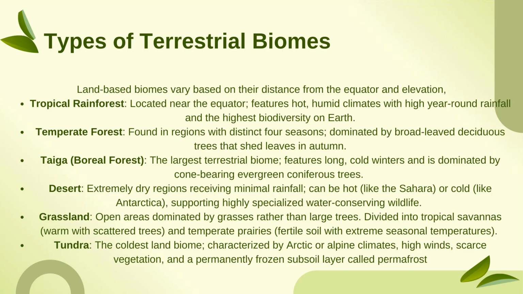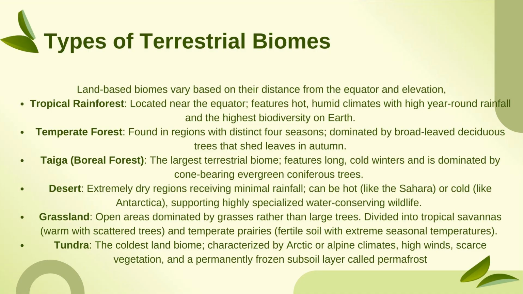Next comes the temperate forest, which is found in the region with distinct four seasons. So here the seasons are divided, but in the tropical rainforest you mostly have the hot and humid climate. And so here in temperate forest you have four distinct seasons. It is dominated by broad-leaved deciduous trees. So temperate forest is also called as deciduous forest that shed their leaves in the autumn.